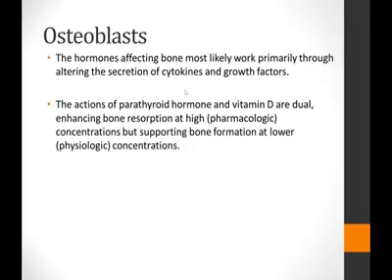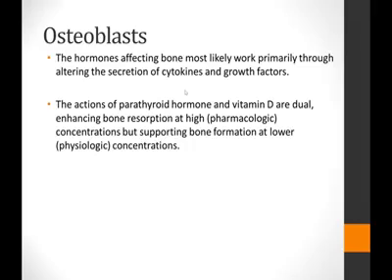Out of these hormones, the parathyroid hormone and the vitamin D have a dual function. What does that mean? That these two hormones have the ability to enhance the bone resorption when they're released in high concentration. But at the same time, at lower concentrations, these two hormones support the bone formation.